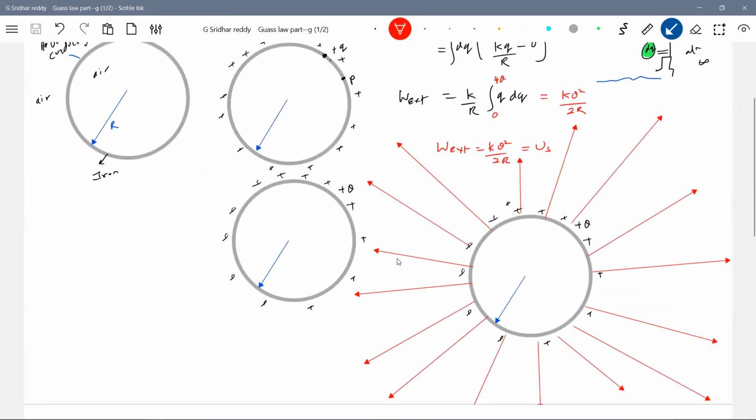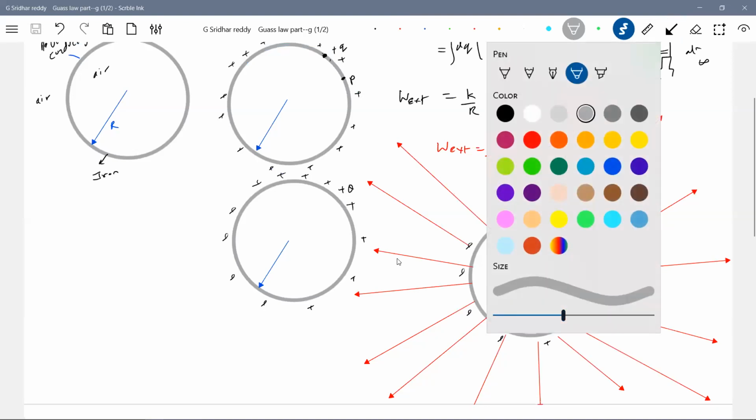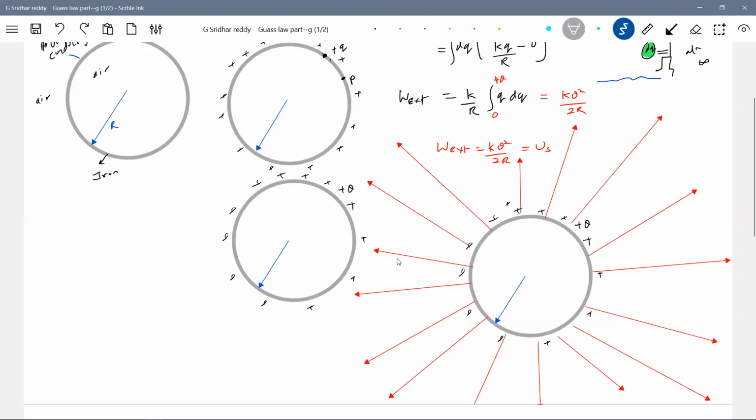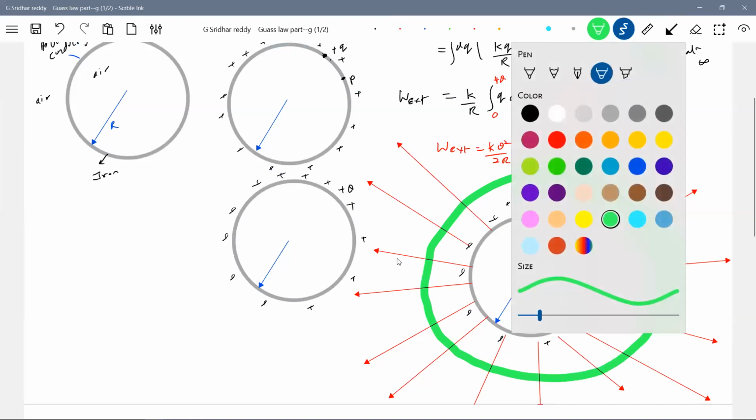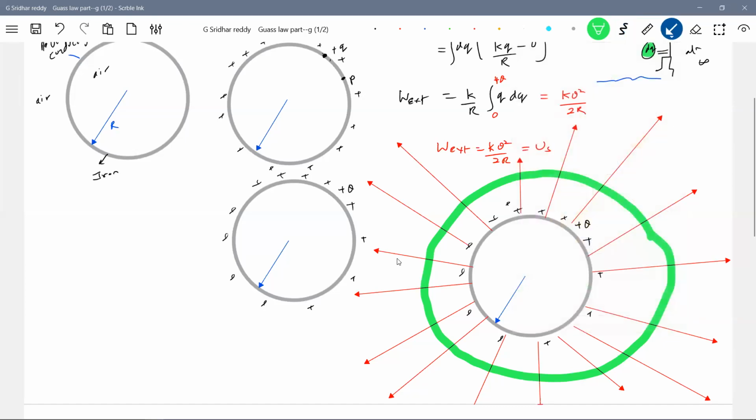Now, can we solve by any other method? Yes, we can also use another method. What is the other method? Here, what I suggest is, instead of this, you can take help of this one. Okay, we'll take this one. Here, I'll ask you to assume a thin shell of radius r, thickness dr. It's like a thin shell.